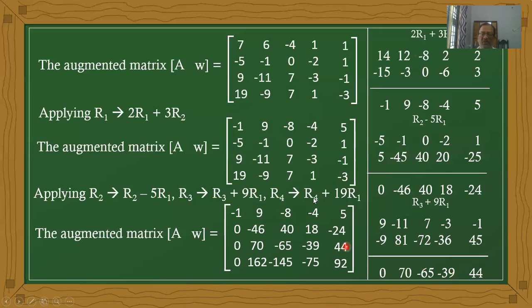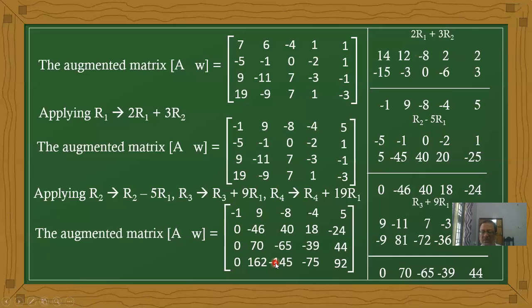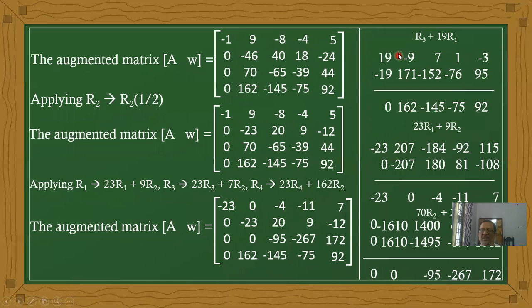And now the rough work for the fourth row. What is the fourth row? 19, minus 9, 7, 1, minus 3.